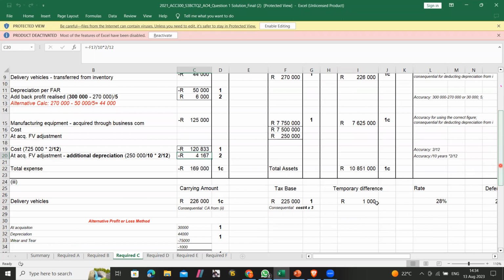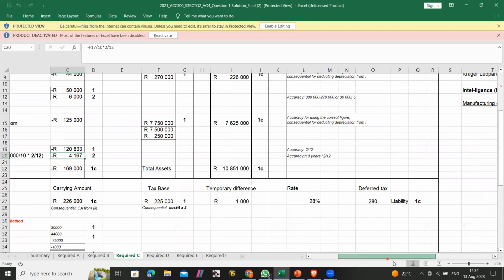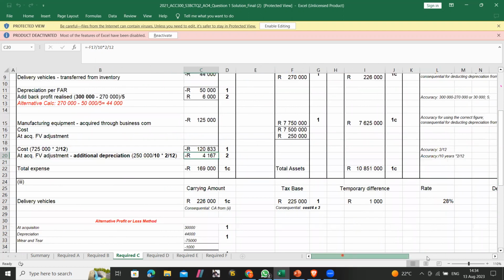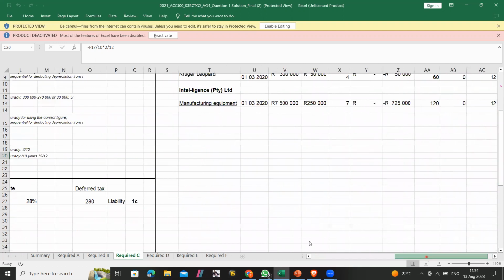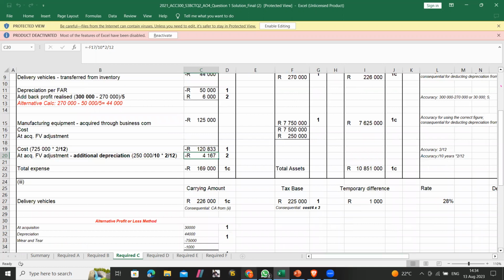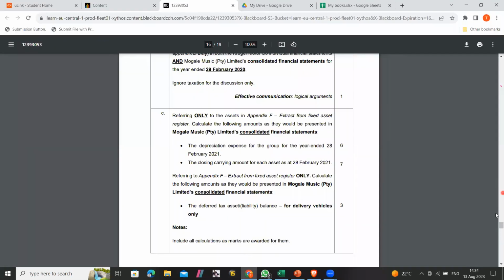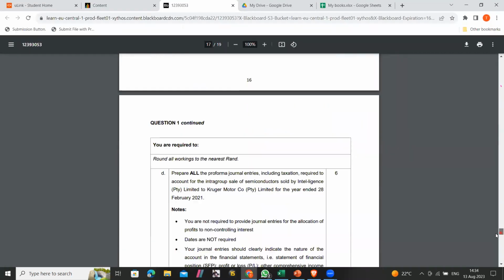If you remove one of those years, you get 225,000. Temporary difference of 1,000, and then you multiply it with the rate to get your deferred tax. So that's basically C, and then we'll go to D.